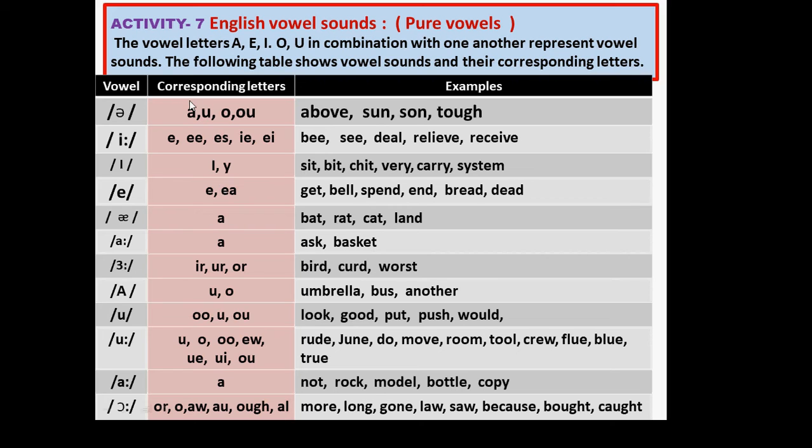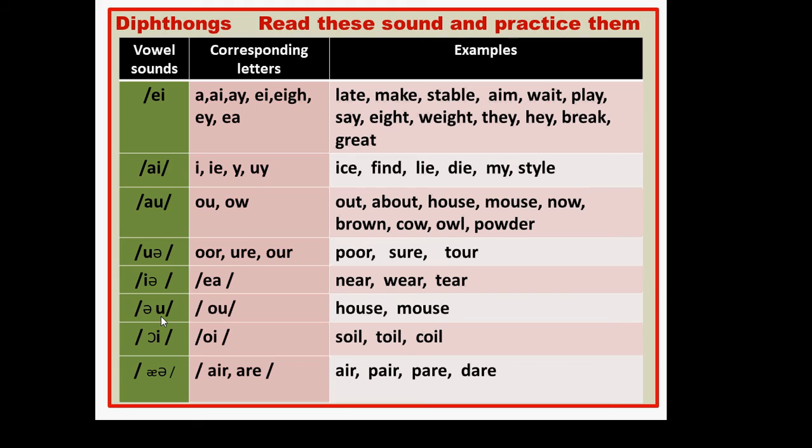Okay, so these are just pure vowels, long and short. 5 are long. See, 1, 2, 3, 4, 5. And others are small or short. Now, diphthong. Two vowels are sounded together.